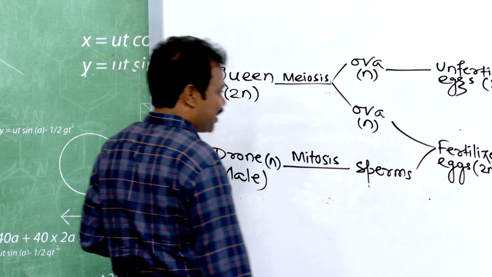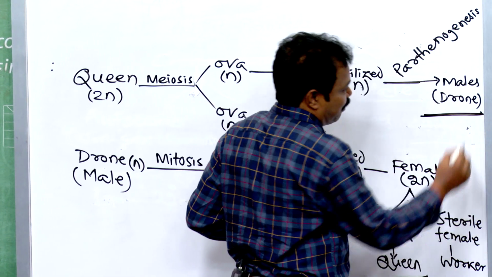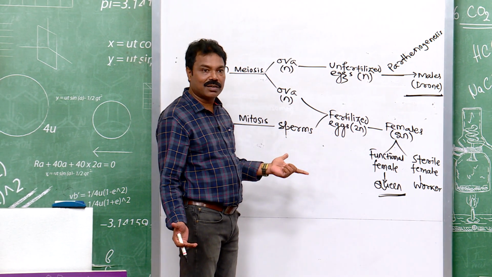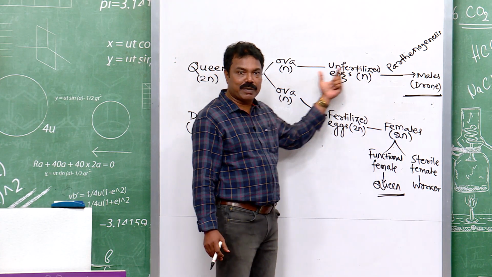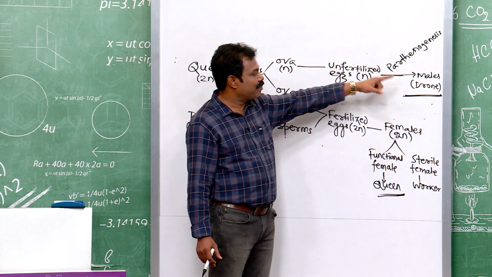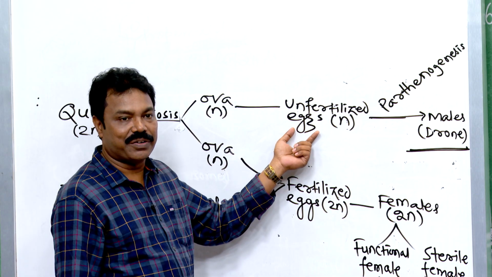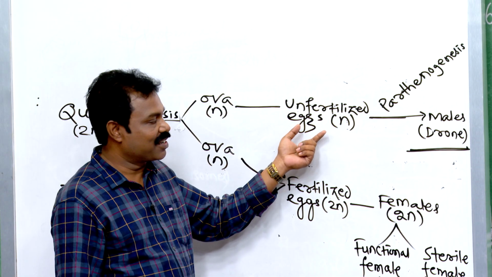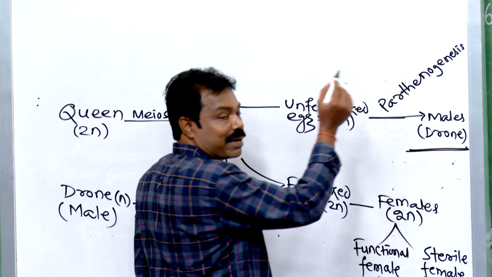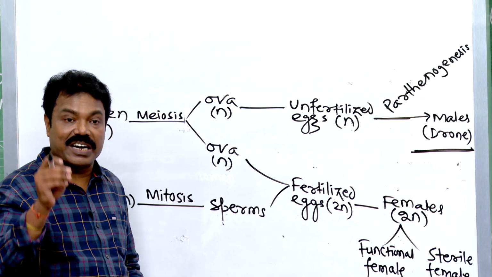Another interesting thing, you just observe what happens in this case. The males, you see, the males do not have father, because these males are developed from unfertilized eggs. Unfertilized eggs are developed into male embryo by the process called parthenogenesis. Males do not have fathers and thus cannot have sons, but these males have grandfather and thus can have grandsons.